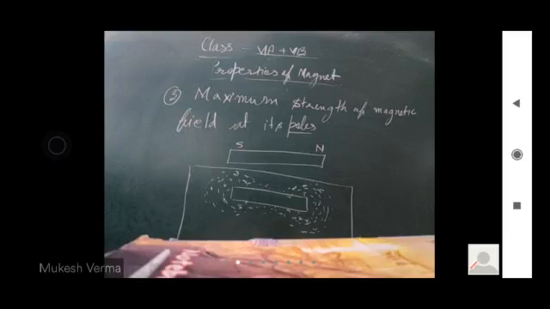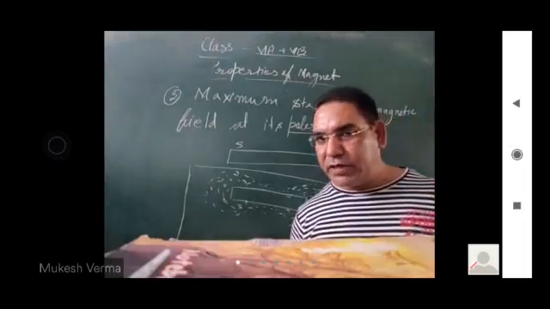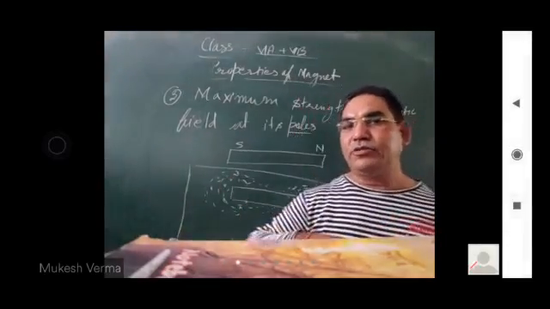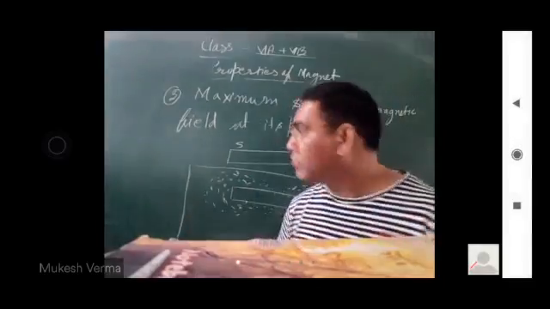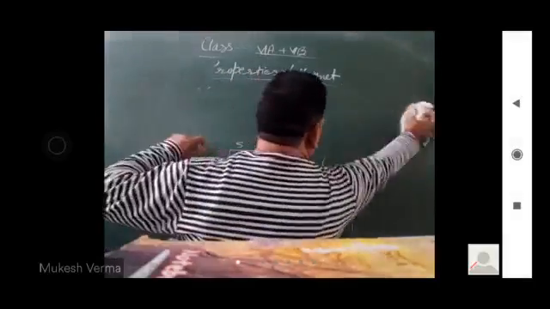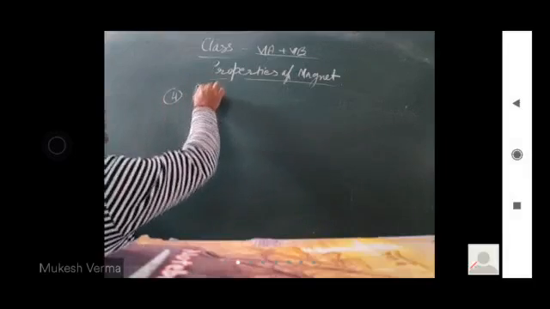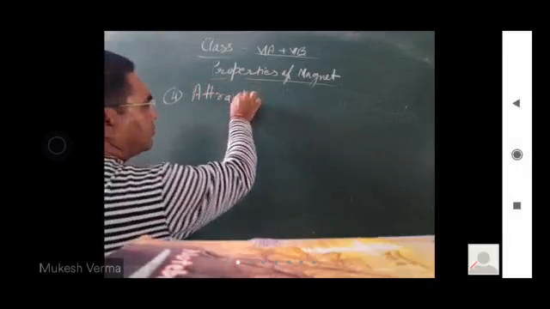Now, next point. Attractive property of the magnet. Magnet attracts the opposite. Some of the materials attract towards the magnet. कुछ material जो होते हैं.